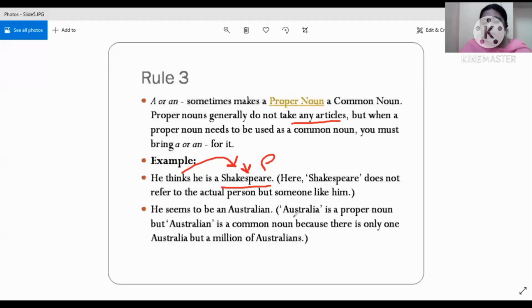He seems to be an Australian. A person who belongs to Australia is Australian. Again, Australia is a proper noun, but Australian is a common noun because Australia is one, but Australians are many. The things which are in quite a large number are referred to as common nouns. So here again with Australian, we'll be using an article a or an.